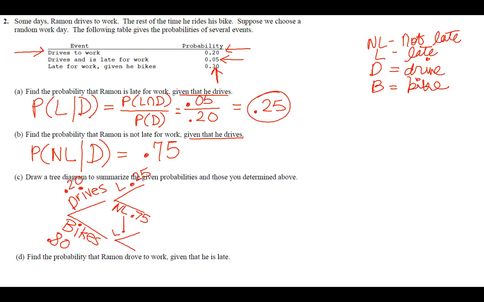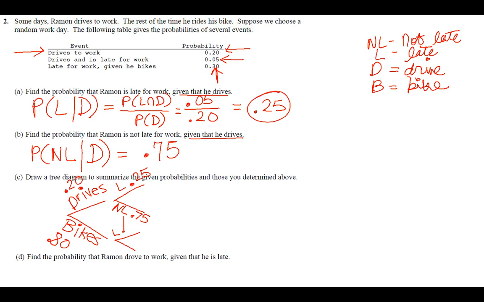So when I multiply across the branches, I have 0.2 times 0.25. I wrote that backwards from what I said. Sorry about that. I'll just erase it and rewrite it because I don't want to confuse anybody. So again, we're going to go across the branch. Driving and being late is 0.2 times 0.25.